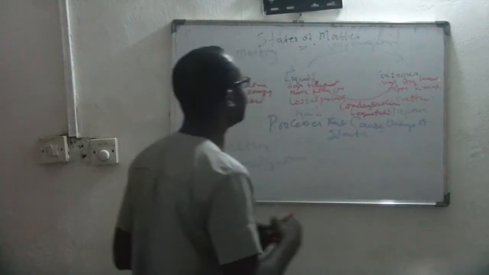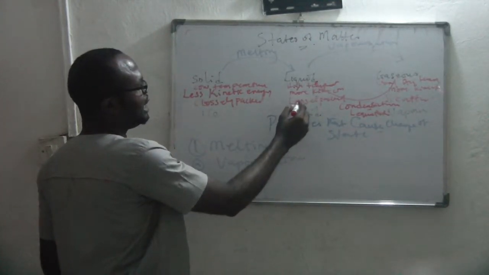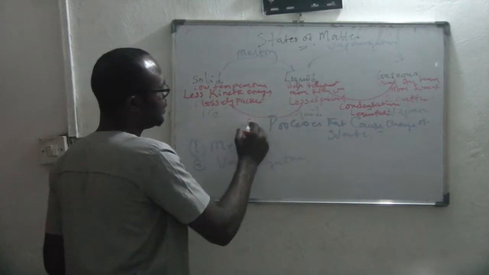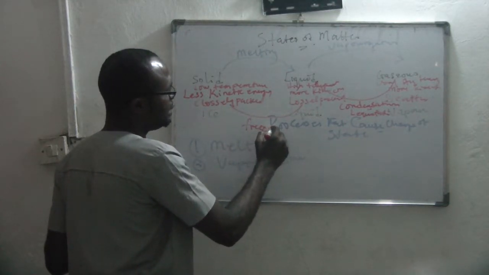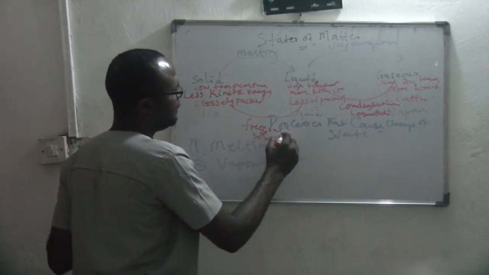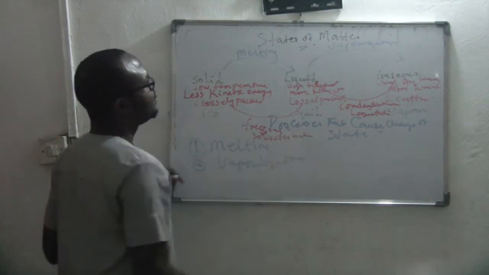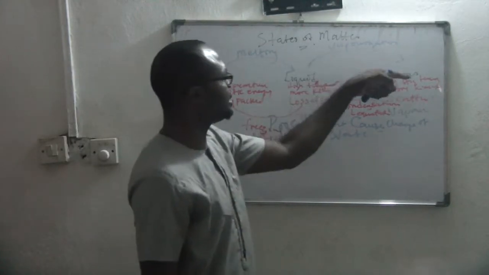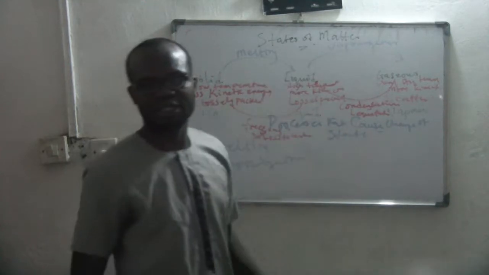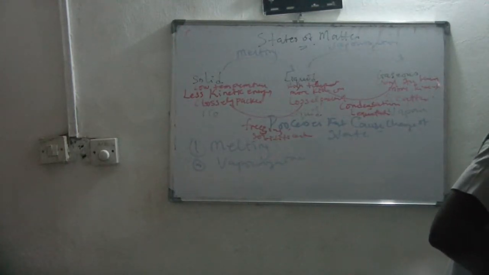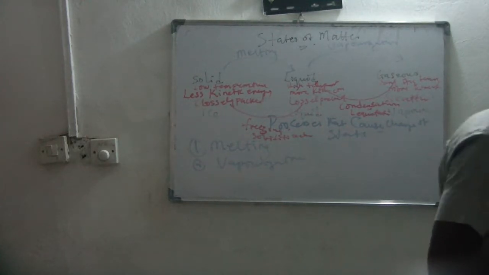Then we have freezing. Freezing or solidification. That's when it changes from liquid to what? Solid. Freezing or what? Solidification. So the opposite of melting is what? Freezing. And the opposite of vaporization is what? Condensation. Is that clear? Now what other process is a change of state?